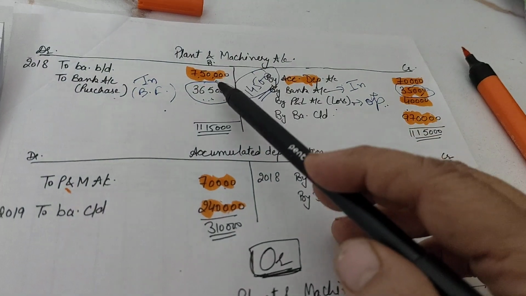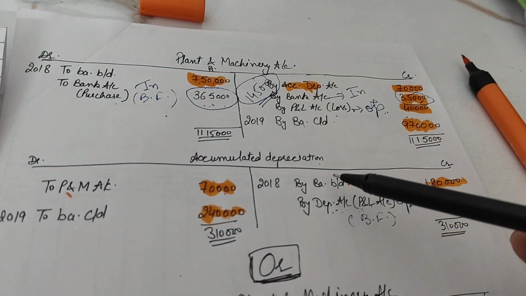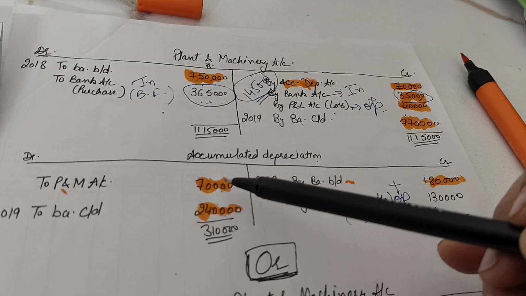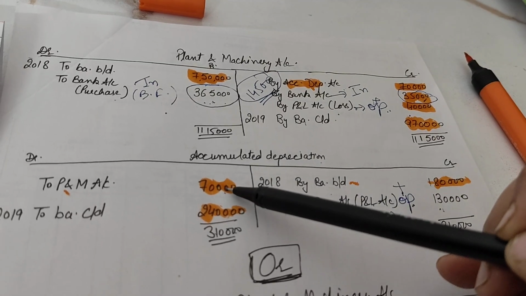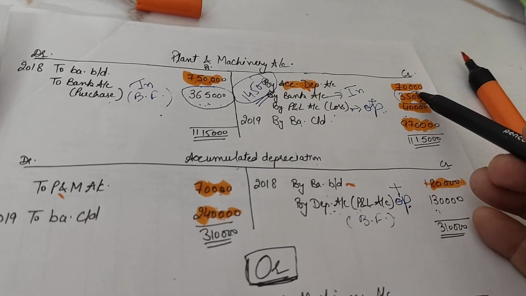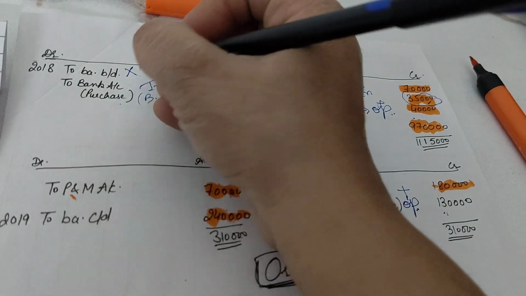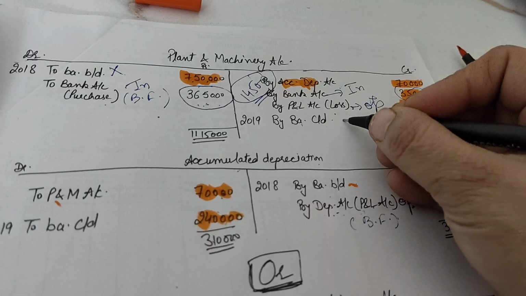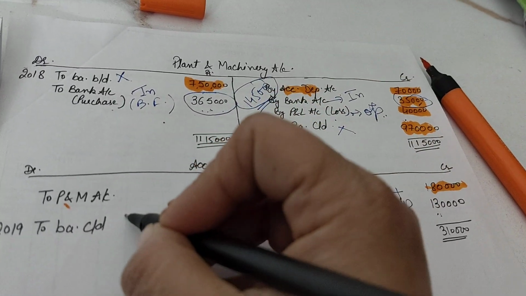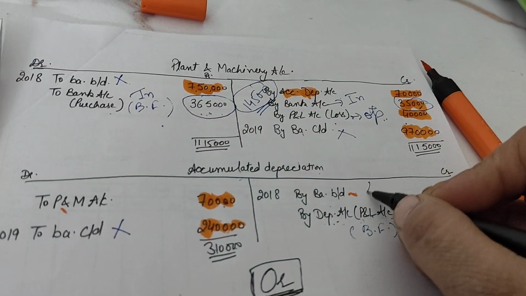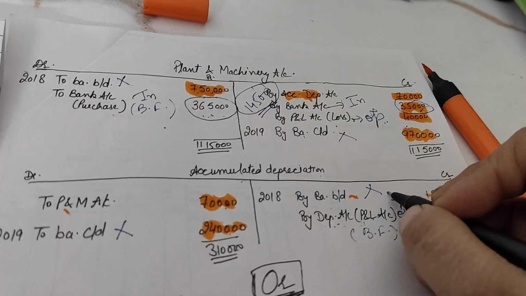See, we are not taking the brought down and carried down balances of both the accounts, and we are not taking the transfers of 70,000 and 70,000. We are not considering brought down and carried down, right? This is cancelled, this is also cancelled in our activities, right?